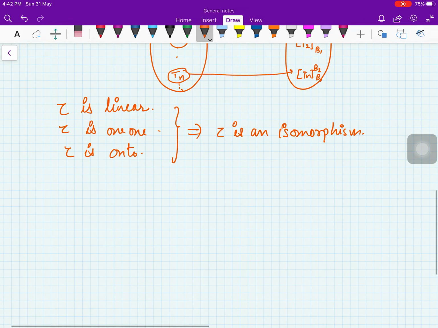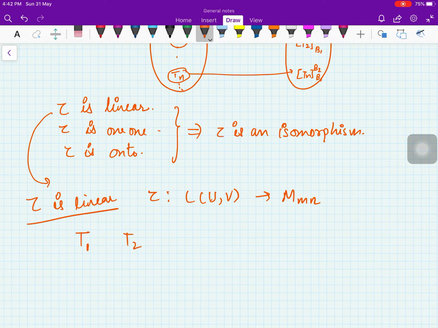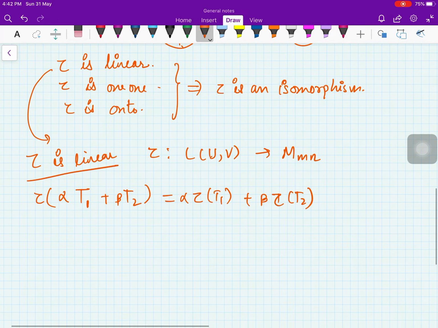I'll just give you an idea how you will prove that tau is linear. Tau is from L(U,V) to M_mn, right? So you take two transformations T1 and T2 and scalars alpha and beta, and you want to prove that tau of alpha T1 plus beta T2 is equal to alpha into tau of T1 plus beta into tau of T2. So this is what you want to prove.